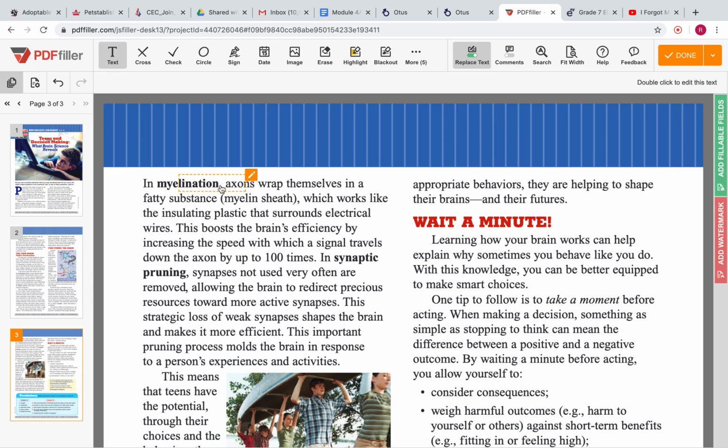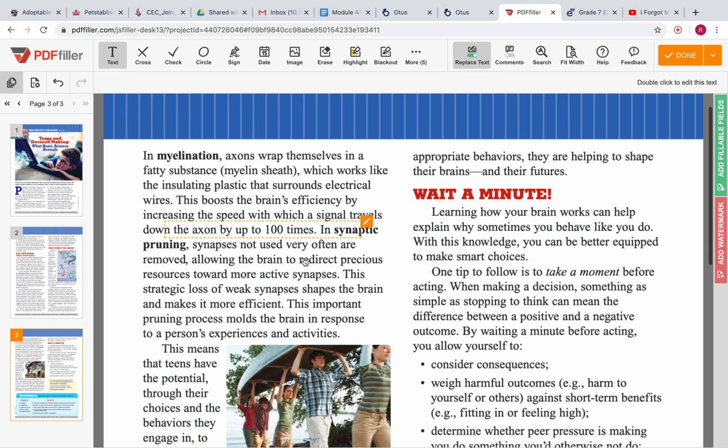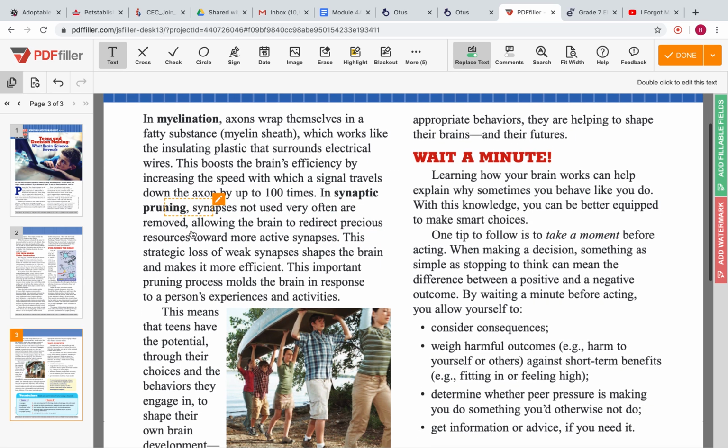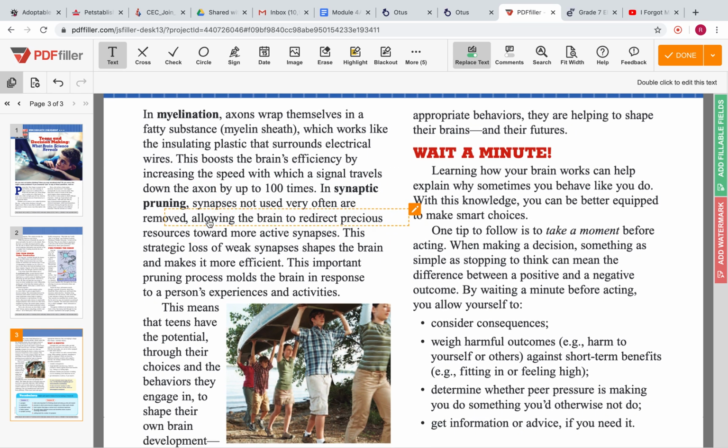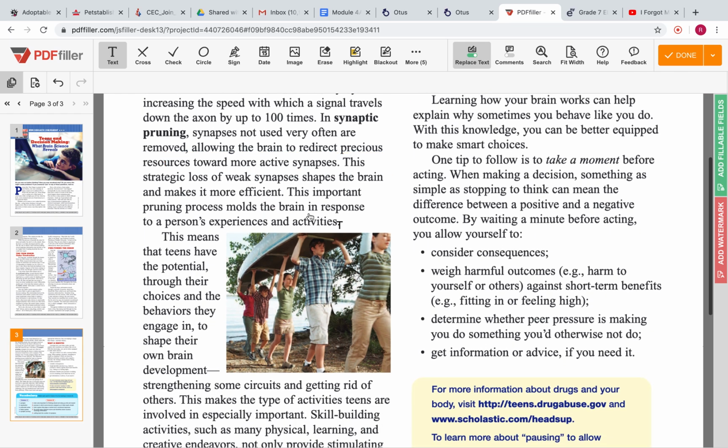Let's read that again. In myelination, axons wrap themselves in a fatty substance, the myelin sheath, which works like the insulating plastic that surrounds electrical wires. This boosts the brain's efficiency by increasing the speed with which a signal travels down the axon by up to 100 times. In synaptic pruning, synapses not used very often are removed, allowing the brain to redirect precious resources towards more active synapses. This strategic loss of weak synapses shapes the brain and makes it more efficient.